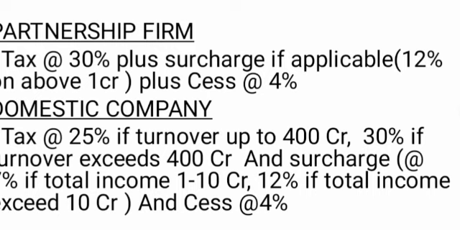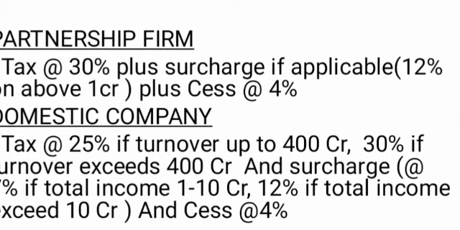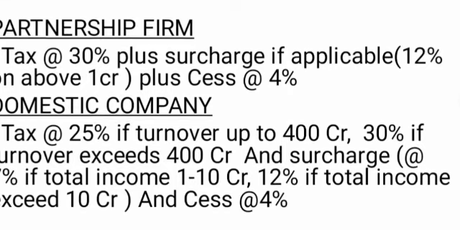In the case of an ordinary assessee, whose age is between 18 and 60 years, the tax slab is: first 2.5 lakh rupees, no tax liability; 2.5 lakh to 5 lakh, tax at the rate of 5%; 5 lakh to 10 lakh rupees at the rate of 20%; and above 10 lakh rupees, tax at the rate of 30%.